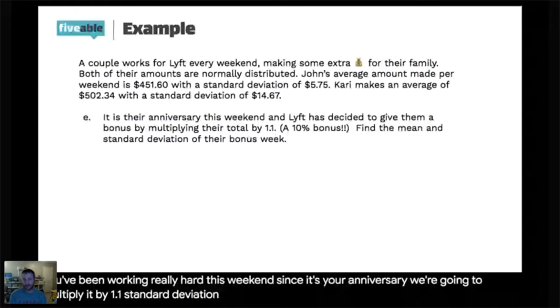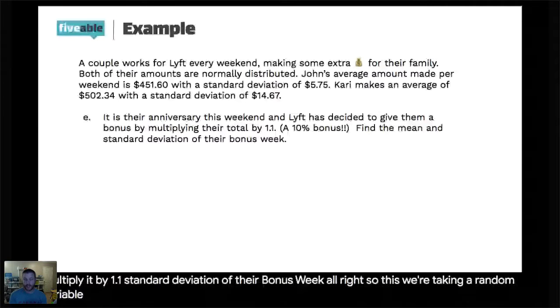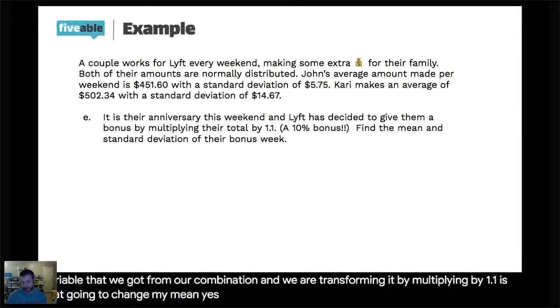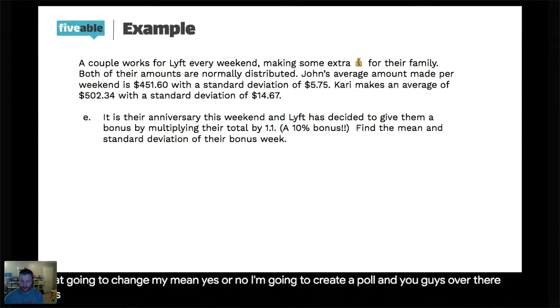All right, so we're taking a random variable that we got from our combination, and we are transforming it by multiplying by 1.1. Is that going to change my mean? Yes or no? I'm going to create a poll, and you guys answer over there. I'm going to give you all about 20 or 30 seconds.